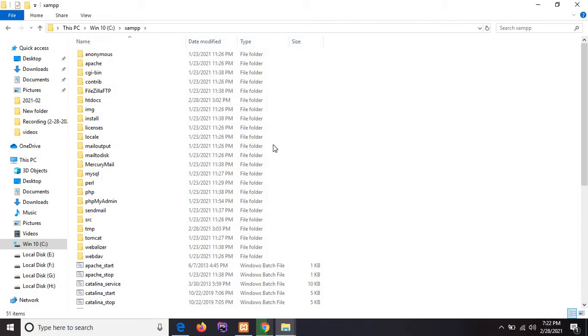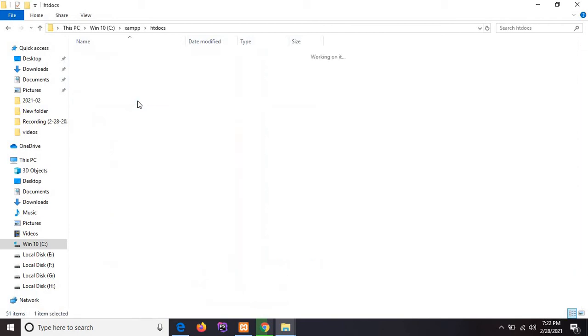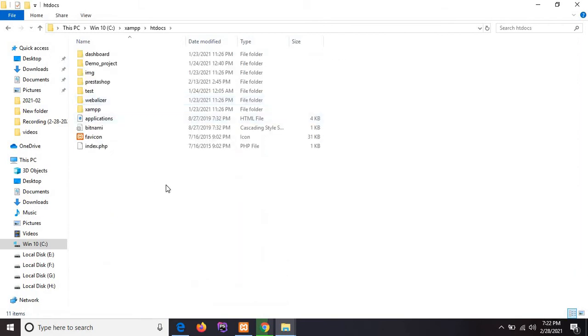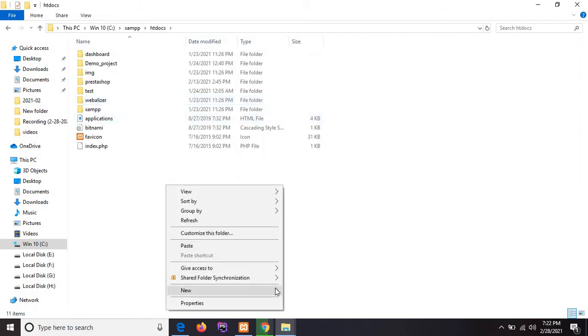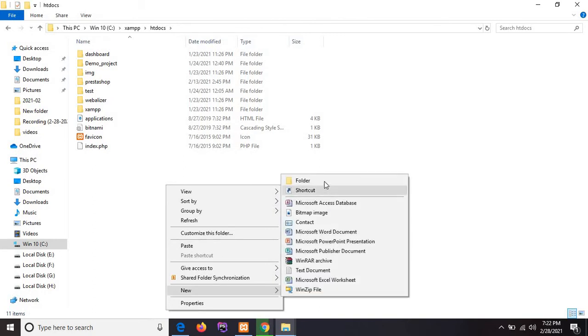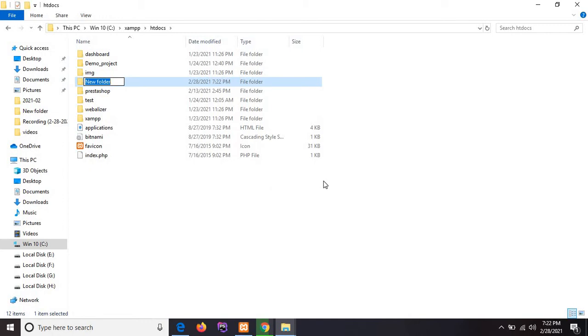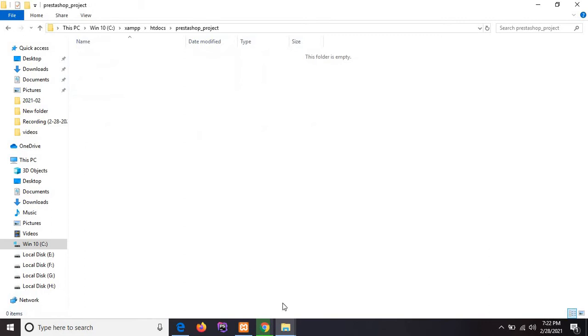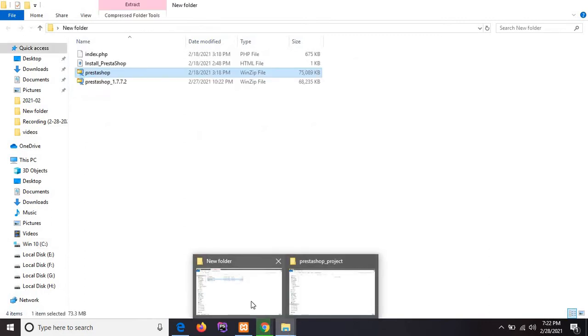I have installed XAMPP, so I'm extracting this file into the htdocs folder. I'm creating one new folder named Prestashop project, and I'm extracting that file into that project.